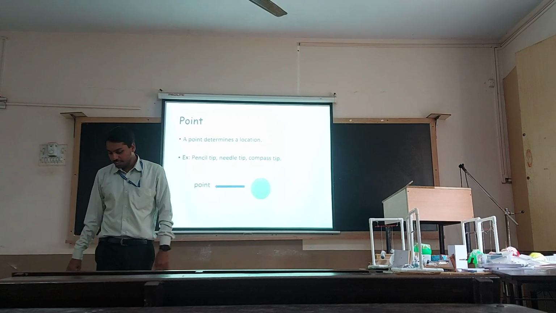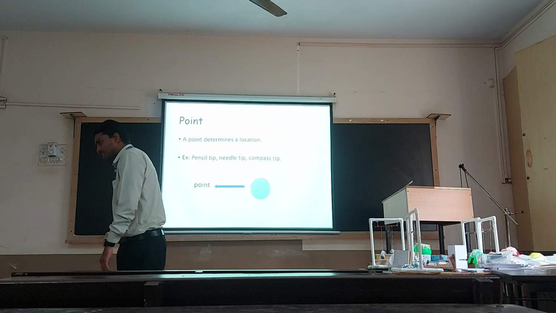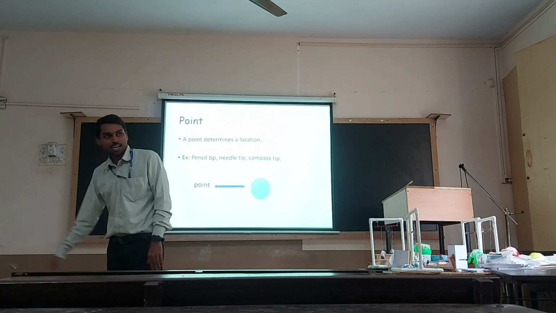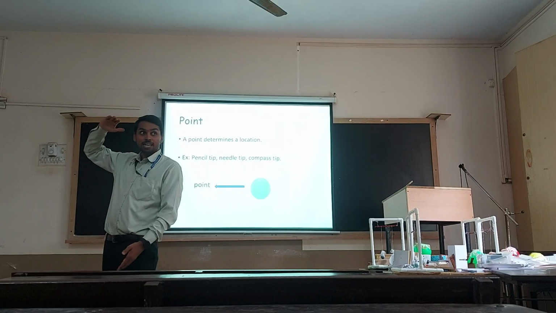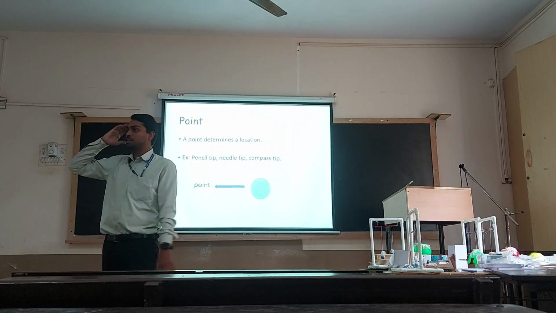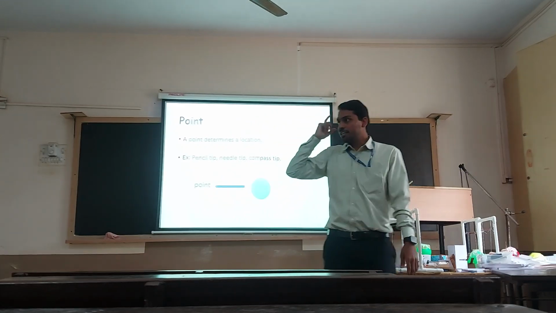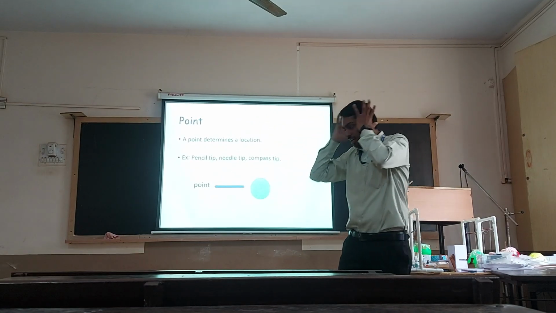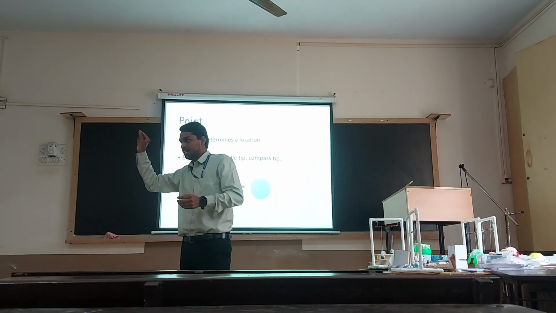Now if I am standing here, I am at a certain x distance from the x-axis, a certain y distance from the y-axis, and my height is a certain distance from the ground, along the z-axis. So I can say that my head is located at a particular coordinate x, y, z.